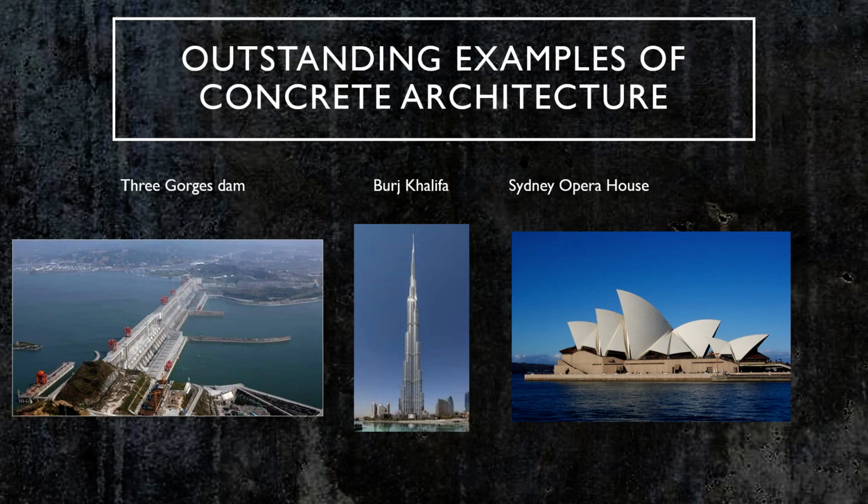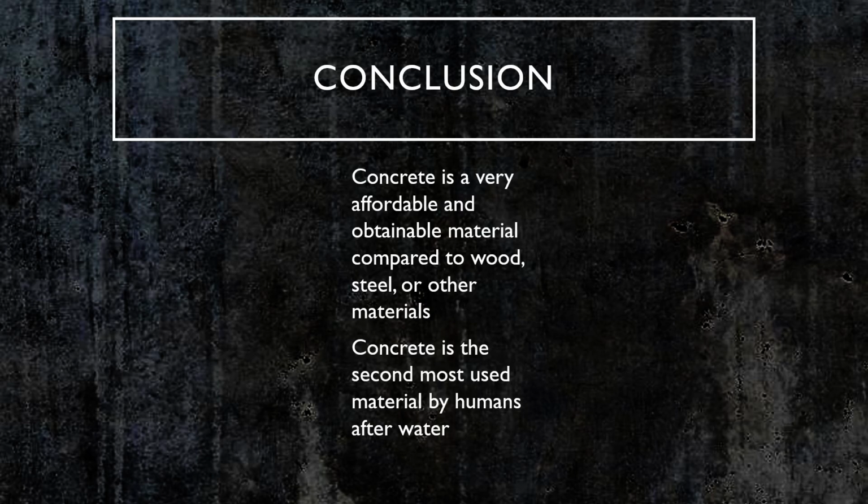And finally, we have the Burj Khalifa, really incredible feat of architecture also. It's the tallest building in the world with a height of 2,717 feet. So in conclusion, concrete is a very affordable and obtainable material as compared to wood, steel, or other materials. It's a very versatile material also.